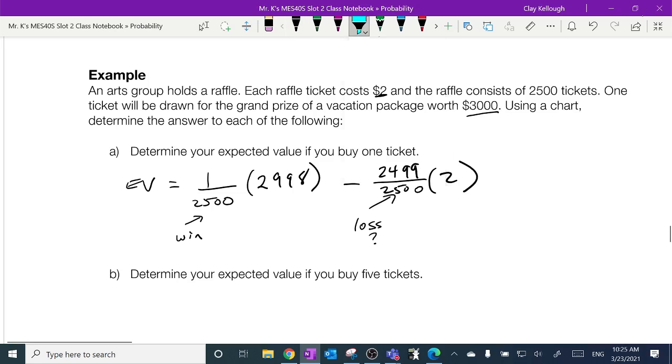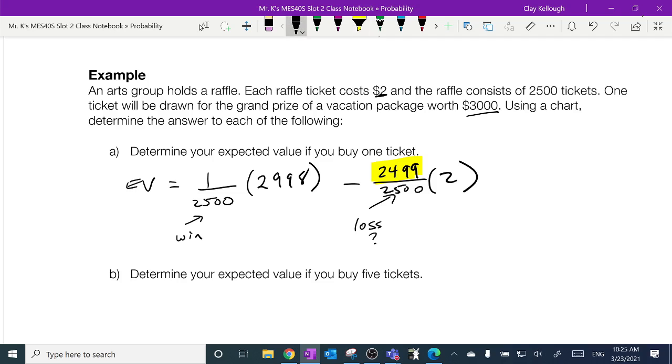Make sure that this makes sense to you. This is probably the toughest part of these questions. Do you get where I got that number from? If one ticket wins, 2,499 of them lose. Just like if one number on my die is a 1, 5 numbers isn't. Okay? All right, so make sure that makes sense to you.